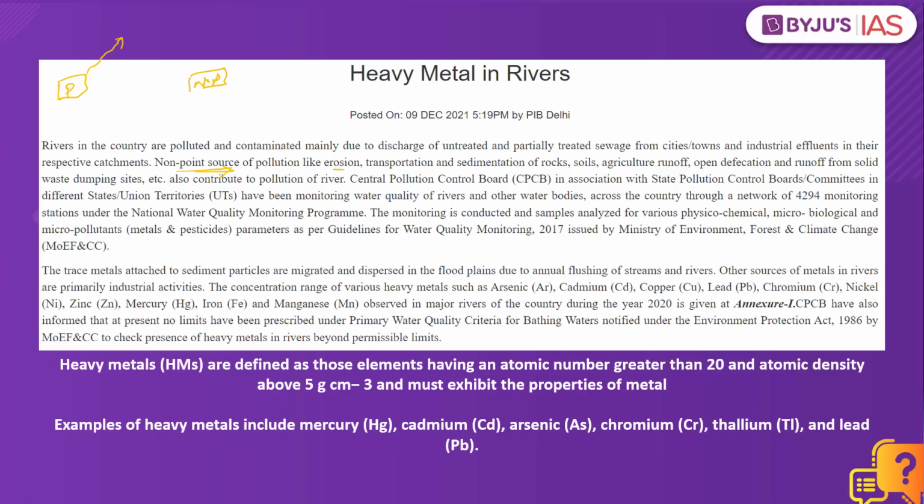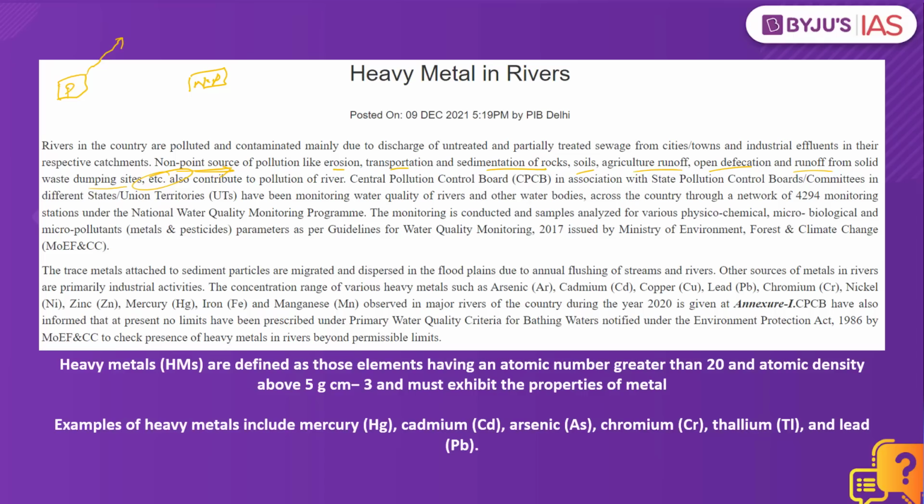This can be because of erosion, transportation, sedimentation of rocks, soil, agriculture runoff, open defecation, runoff from solid waste dumping sites, and so on and so forth. So basically, when we speak about the point sources, if we have a treatment plant in that particular area, we would be able to reduce the impact of the pollution. But a treatment plant may not be effective when it comes to the non-point sources.